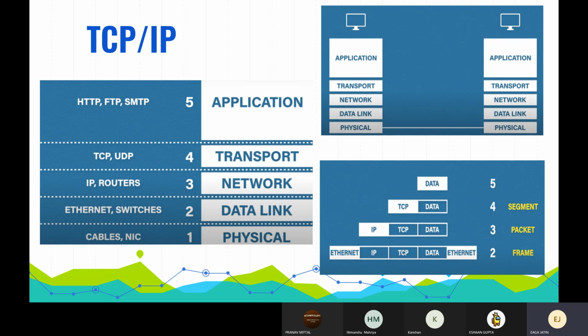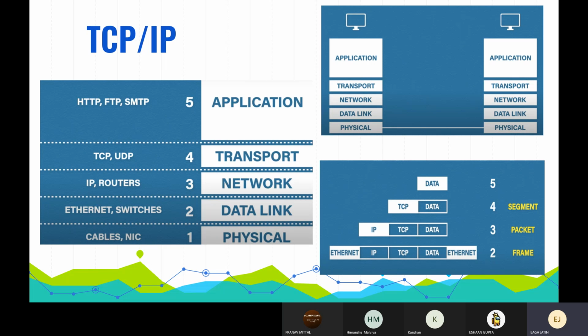At the application layer, we have application protocols such as HTTP, FTP, and SMTP. At the network layer, we have the internet protocol, that is IP. In the transport layer, we have TCP and UDP, the 2 most common protocols.